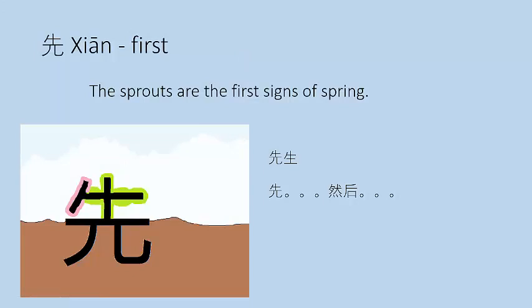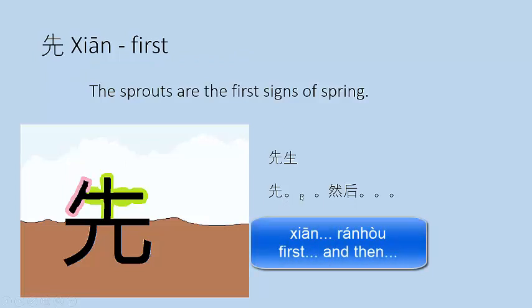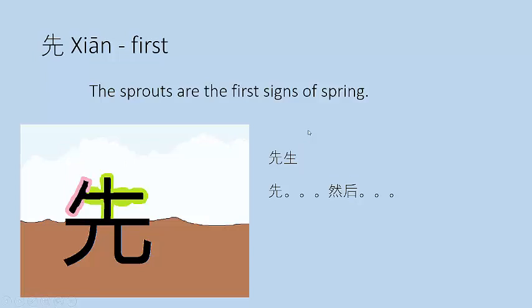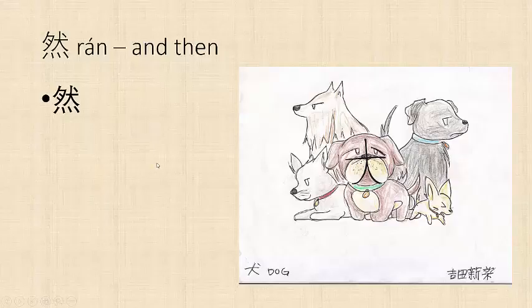This character you don't have to trace, but we're using it a lot in this lesson when we say 先然后. 先 means first, 然后, and then. We've seen it before in 先生, Mr., and it means first. It has a picture of the roots under the ground and the first shoots of spring. The next character is 然, part of 然后, and then. It has a modified moon radical, the dog radical, and fire.